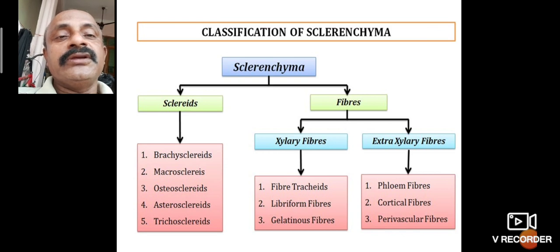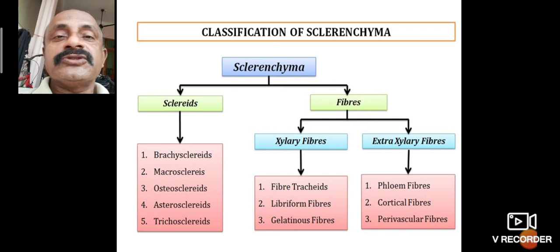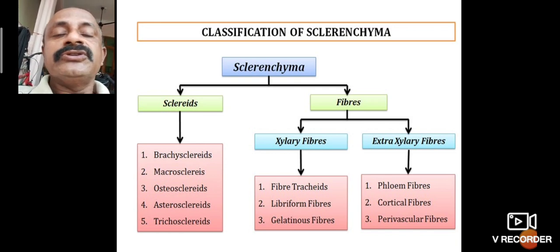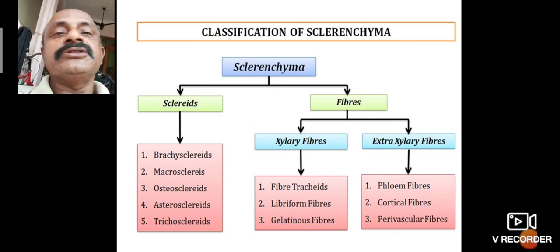Sclerenchyma gives mechanical strength, rigidity and also flexibility, which helps the plant's survival. It protects the plant against physical and environmental factors like wind, water and sunlight, so they do not damage the stem and the aerial parts of the plant, such as the leaf. It is a protective tissue.